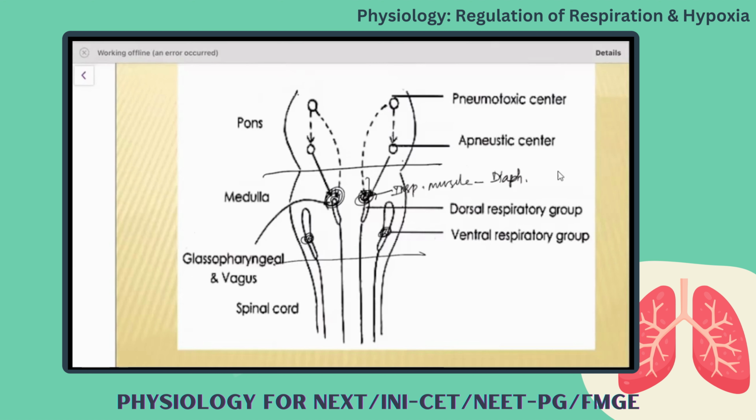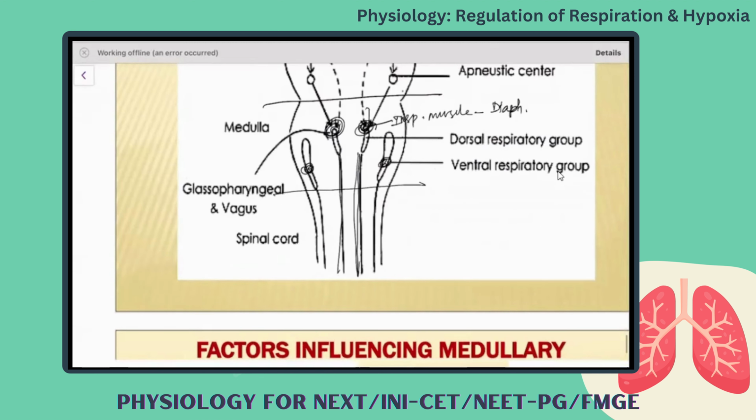Diaphragm. How is it giving signal to the diaphragm? Through the glossopharyngeal and the vagus nerve. It will not give the signal to the diaphragm directly. It will give signal to the spinal cord. From the spinal cord, what are the spinal cord fibers supplying the diaphragm? C3, C4, C5 keeps the diaphragm alive. Remember this, C3, C4, C5 is supplying the diaphragm.